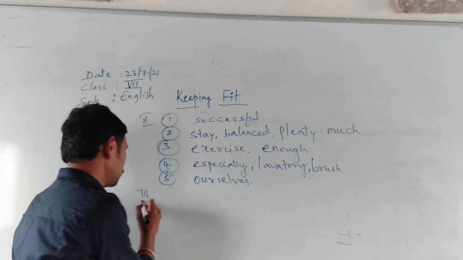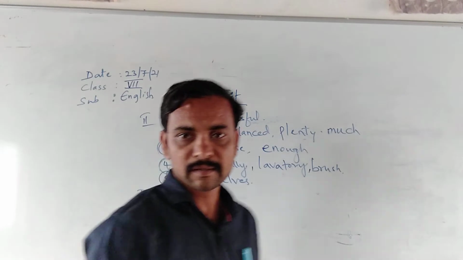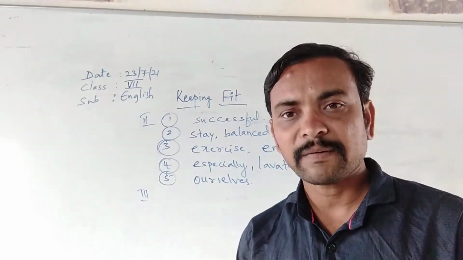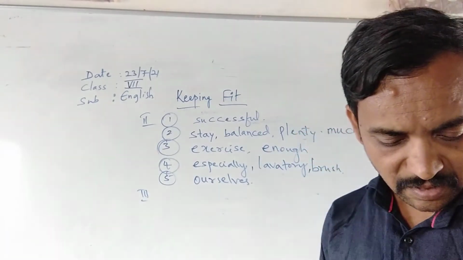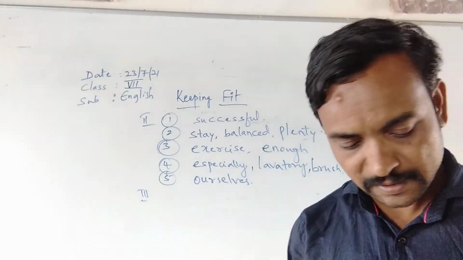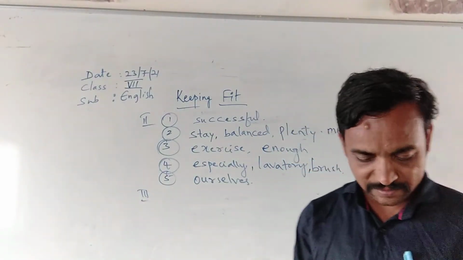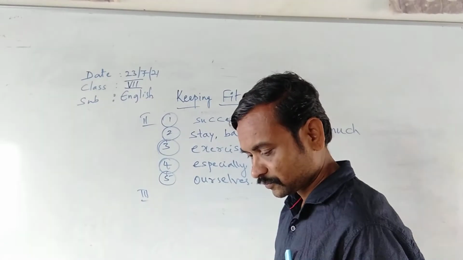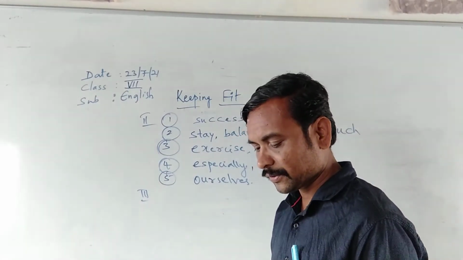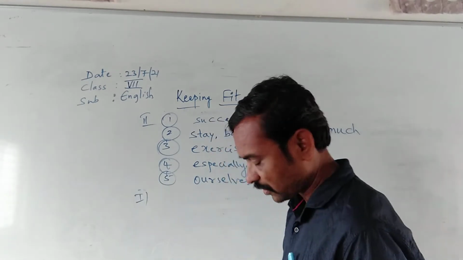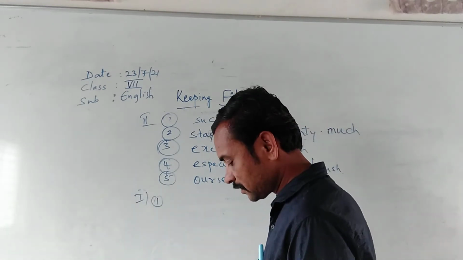Okay, look at the third exercise. Complete the sentence with a given expression. Running long distance races requires stamina. Yes, if you want to run long distance, you need stamina. Look at the grammar in use. Okay, first one. What is that?